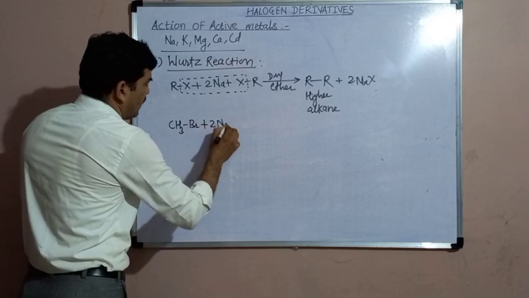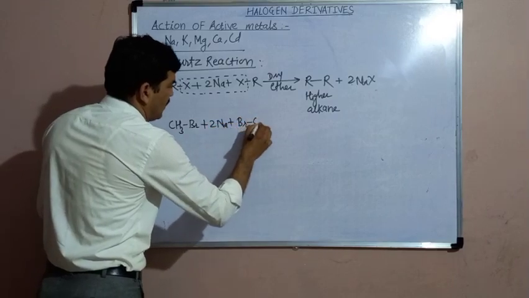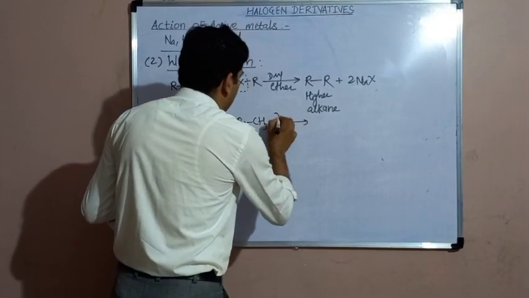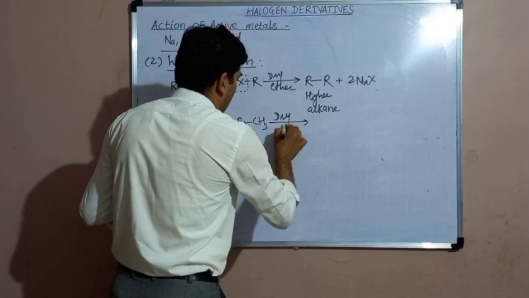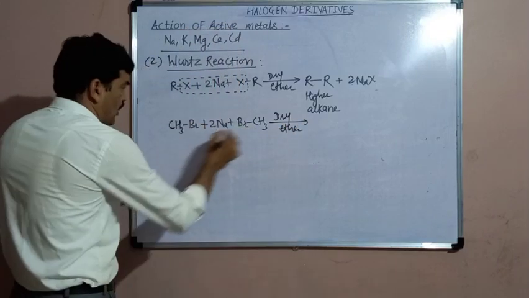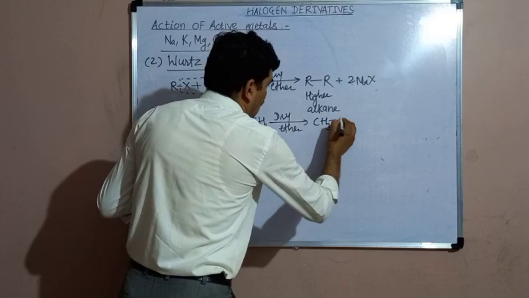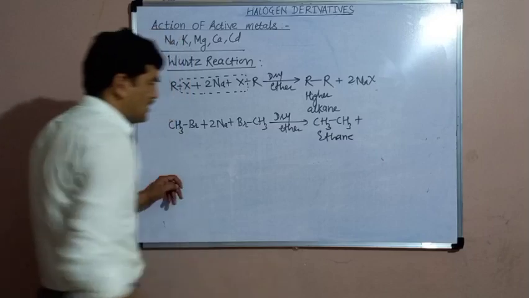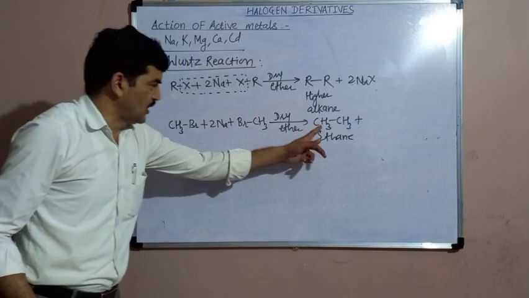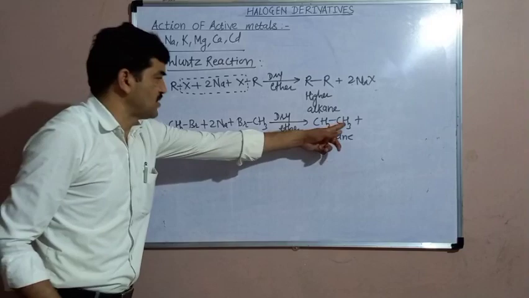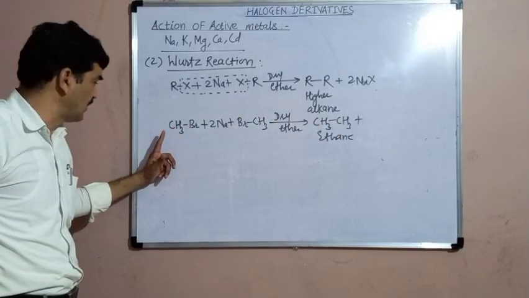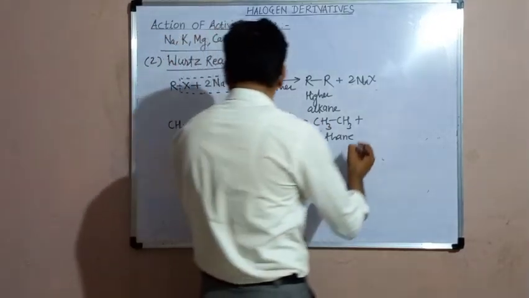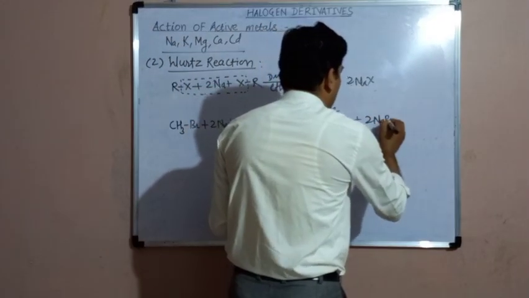When 2 moles of methyl bromide are reacted with sodium metal in dry ether, then these two methyl groups will combine with each other to form ethane, C2H6. So this ethane contains 2 carbon atoms, means the number of carbon atoms in the alkane is double or twice the number of carbon atoms in the alkyl halide. The alkyl halide contains a single carbon, while the alkane contains 2 carbon atoms, plus twice NaBr.